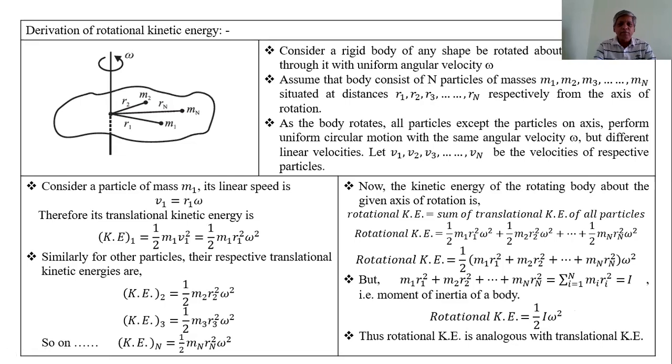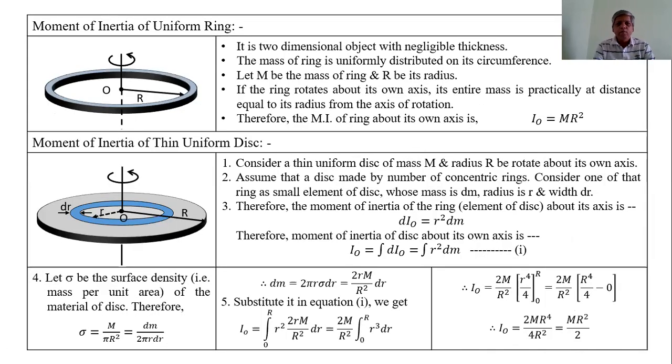Now the next article is the moment of inertia of a uniform ring, and the moment of inertia of different bodies, to be learned here. Ring is a two-dimensional object which has negligible thickness. The thickness of the ring is very small.